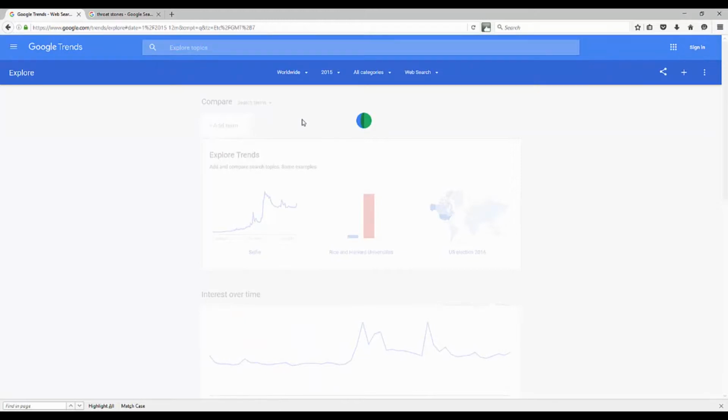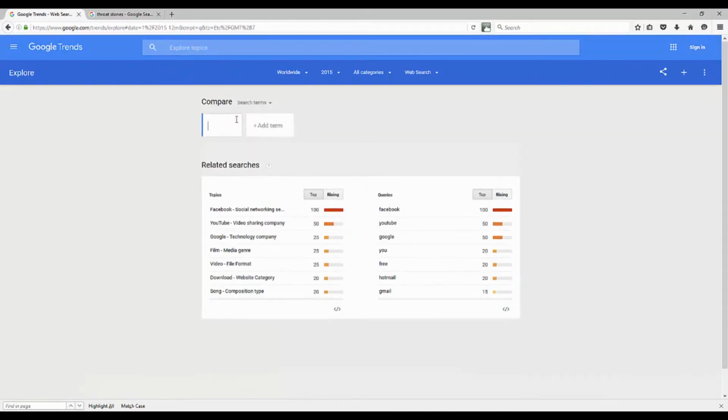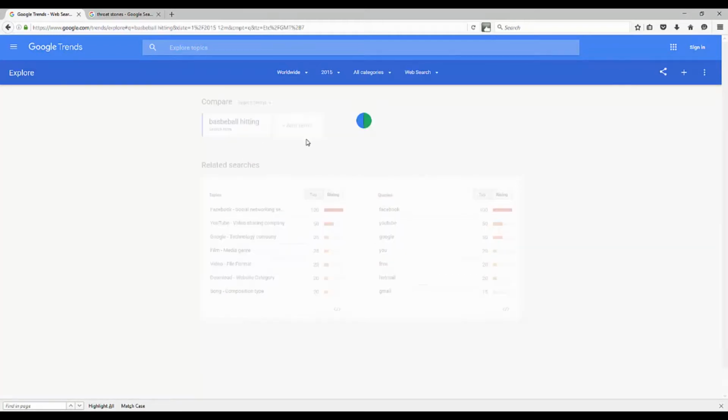Let's type in another niche market. So let's say I'm in the baseball hitting, baseball drills niche. And so it's searching for related keywords there.